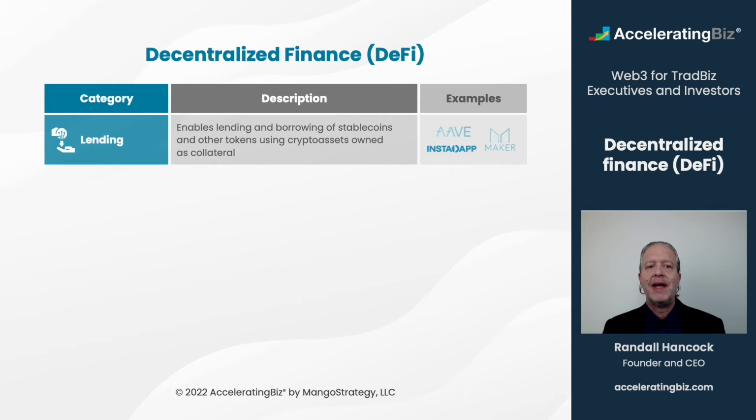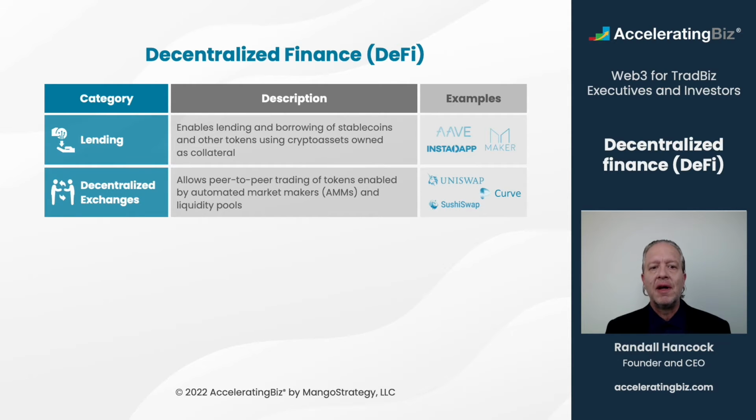Lending protocols enable users to borrow stablecoins and other tokens by depositing and using crypto assets they own, such as Bitcoin or Ethereum, as collateral. Lending and borrowing interest rates are set automatically by algorithms based on supply and demand without a traditional intermediary taking most of the spread. Examples include multi-asset lending platform Aave, as well as stablecoin provider Maker.